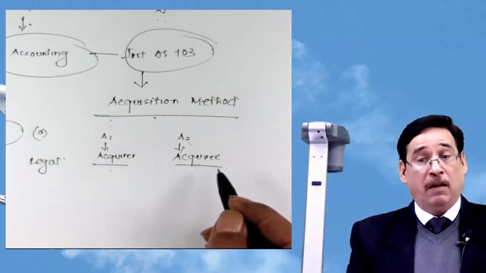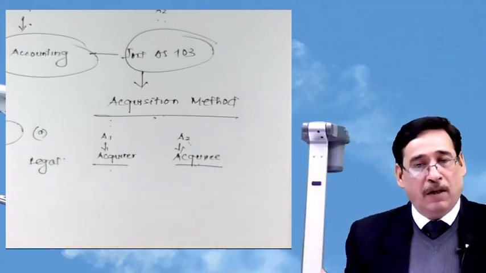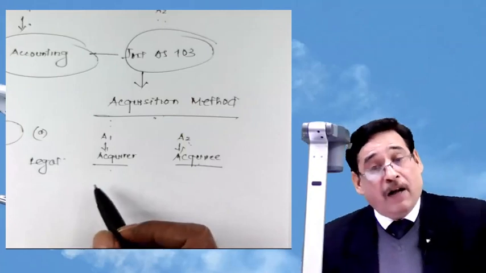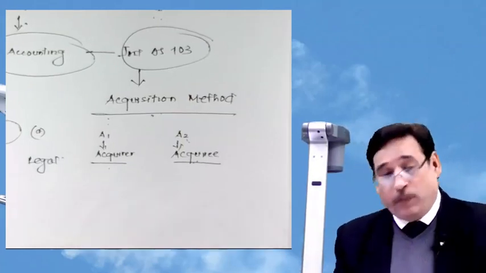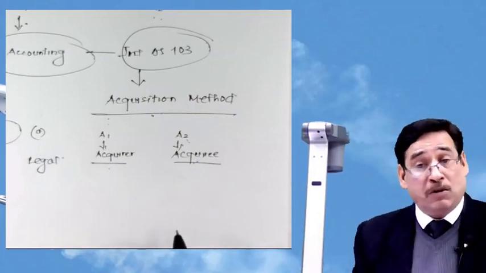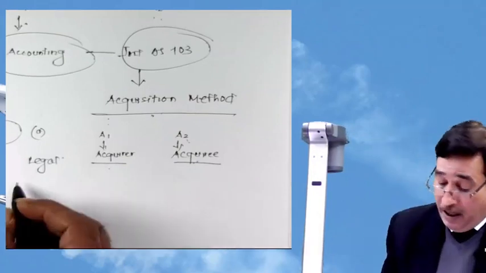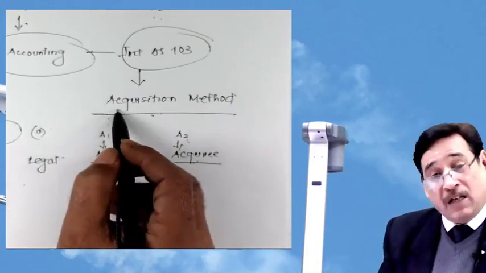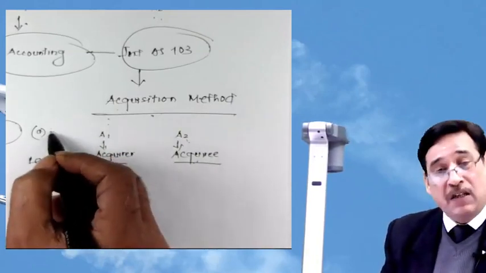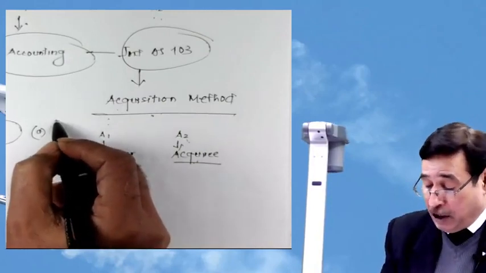But here the complications come. From the accounting perspective, who happens to be the acquirer, we will have to see that also.